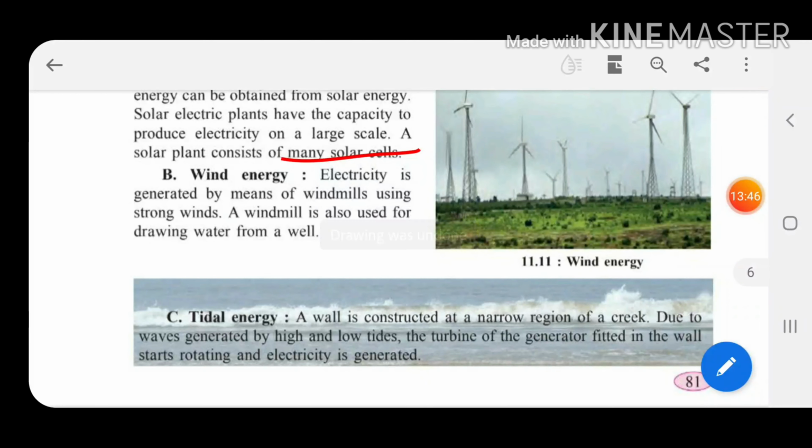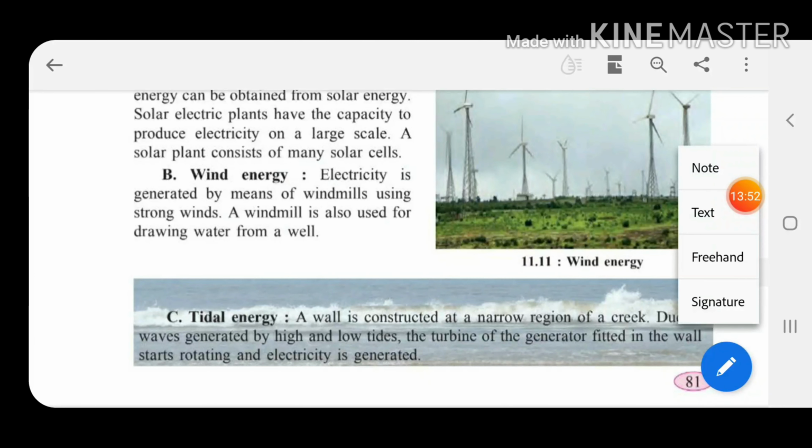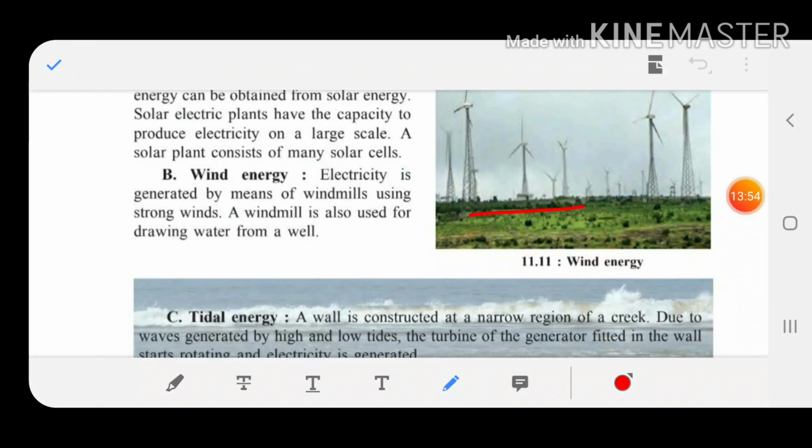The second one is wind energy. Electricity is generated by means of windmills using strong winds. Children, these are the windmills, the picture is shown over here. When the strong winds come, what happens? The blades of the windmills turn, and this wind energy gets converted into electrical energy.